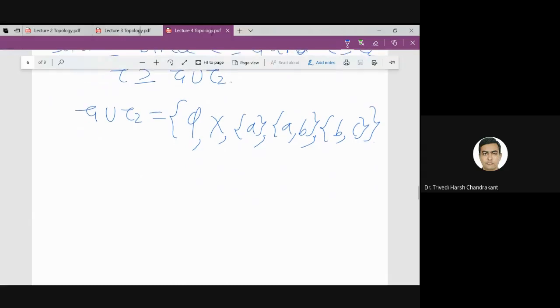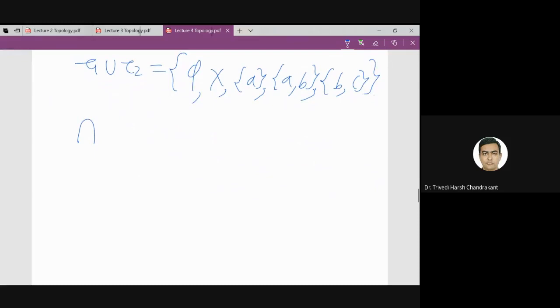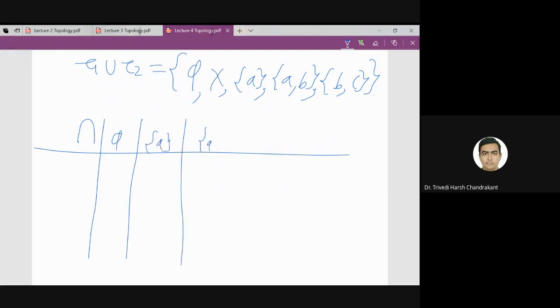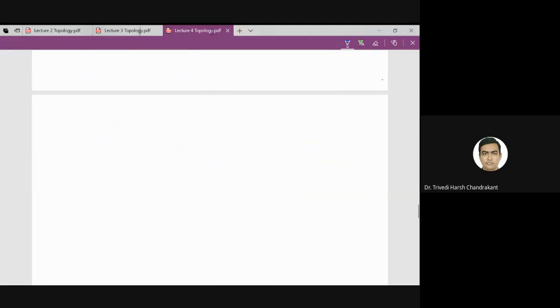So let us check whether these sets are closed under intersection by making the intersection table. The elements are phi, a, ab, bc, and x.